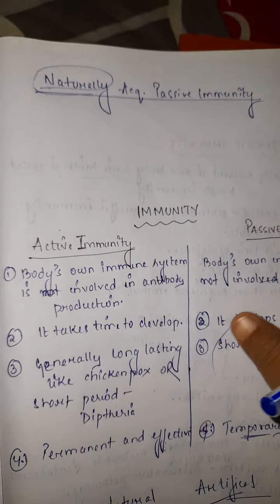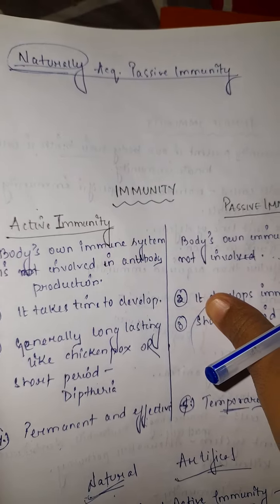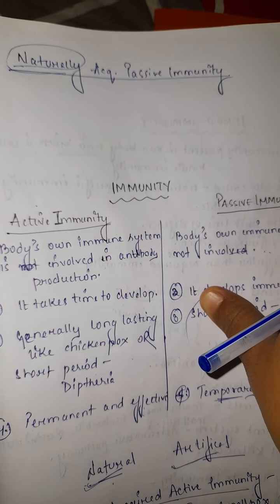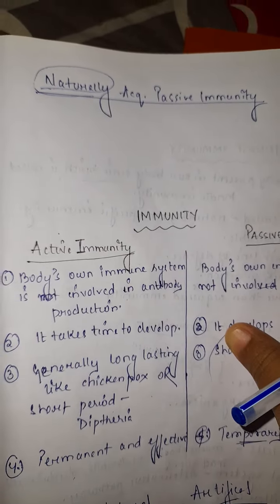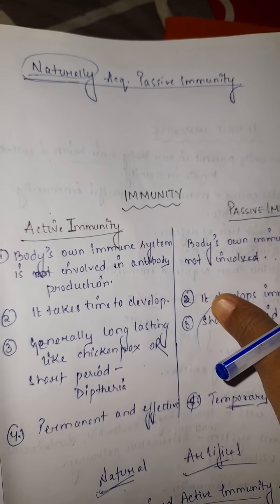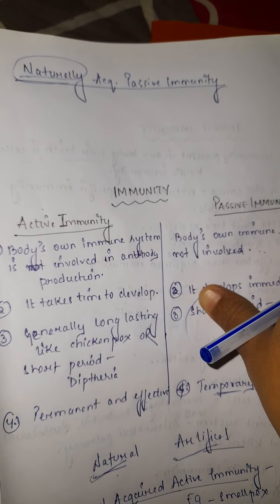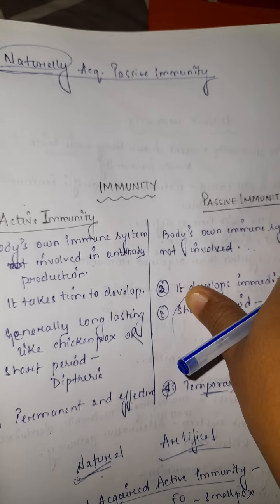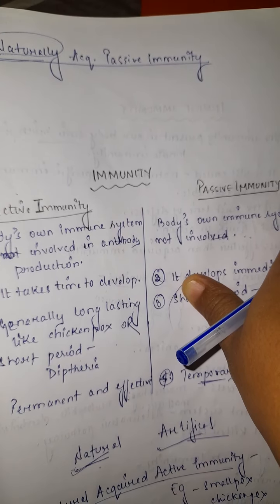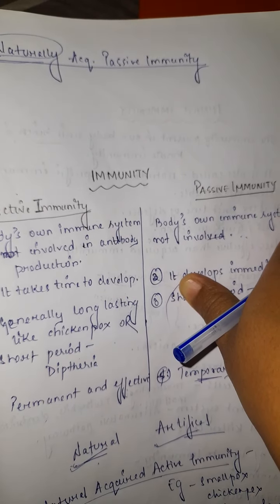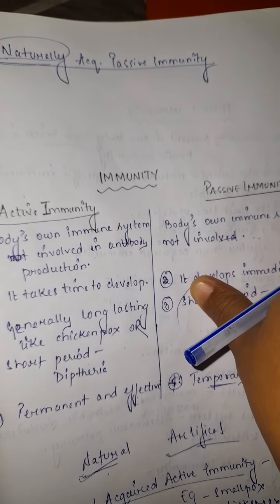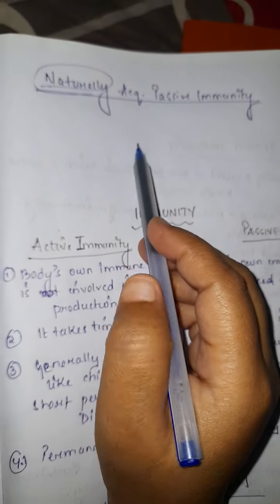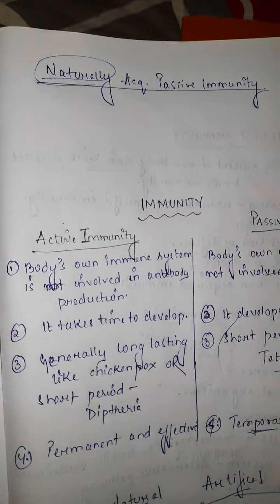Example is, from mother the fetus receives antibodies through the placenta. And the second example is, when a child feeds on mother, from the milk of the mother the child receives antibodies.